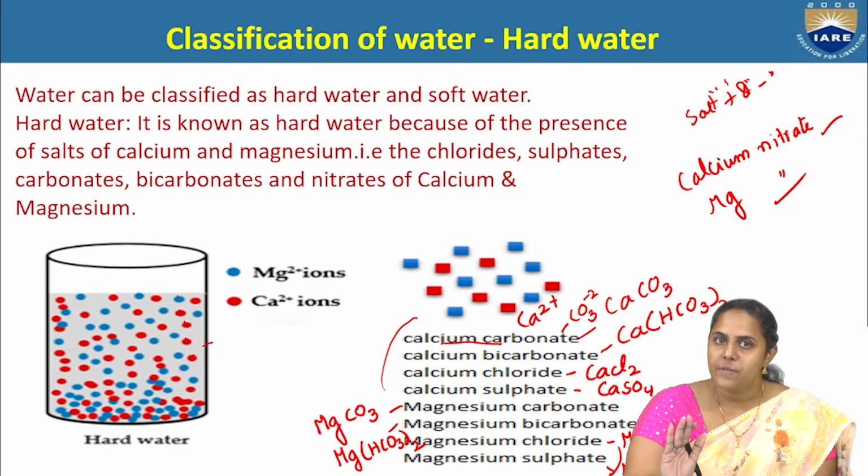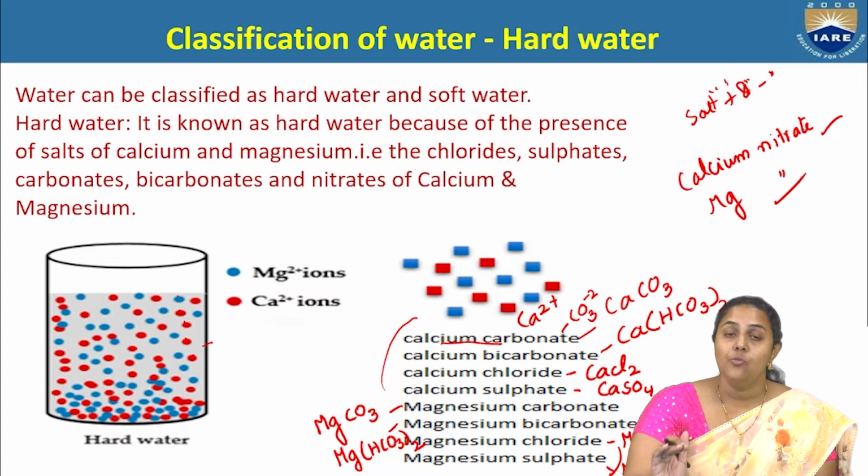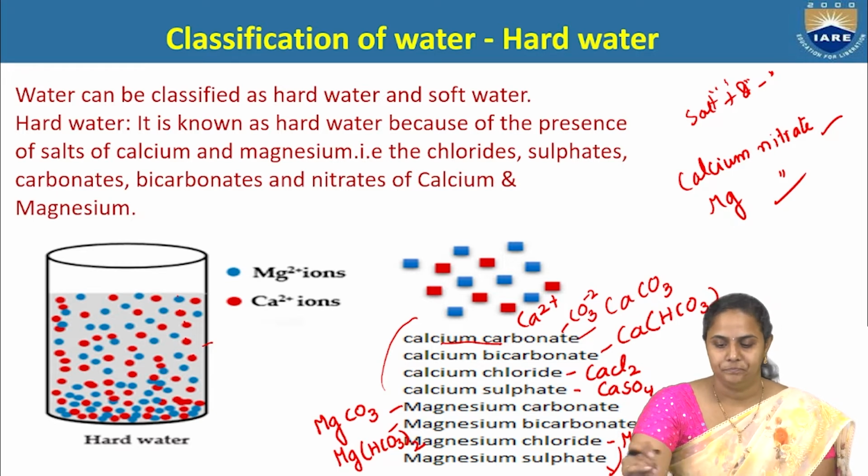If these salts are present in water, the water is considered hard water. It's not necessary that all these salts be present to call it hard water. If only one, two, or more salts are present in water above the permissible limit, then that water is considered hard water.